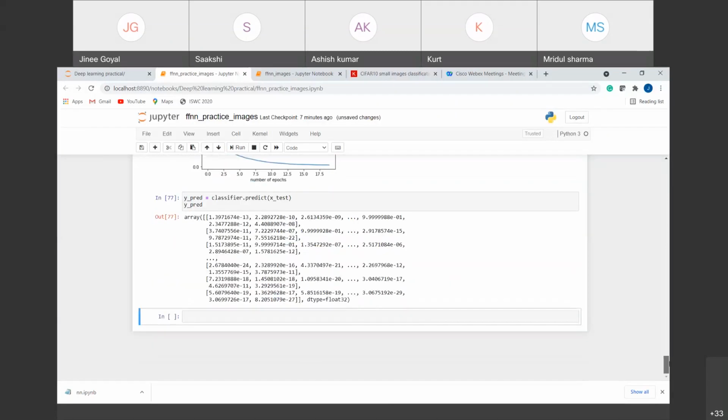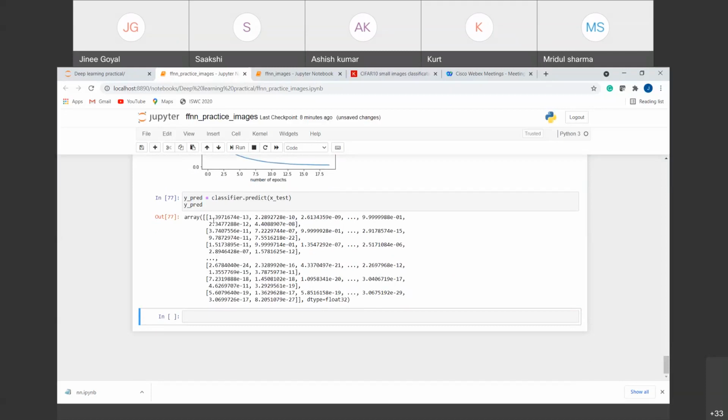you can see that the output is a 2D array, right? There are multiple values here, but we should get the answer in the form of classes, like 7, 6, 5, 0. This type of answer should come, but it has not come like that, right? Why? Because it is giving us probabilities, and since we have 10 classes, it is giving the probability of each class, right?